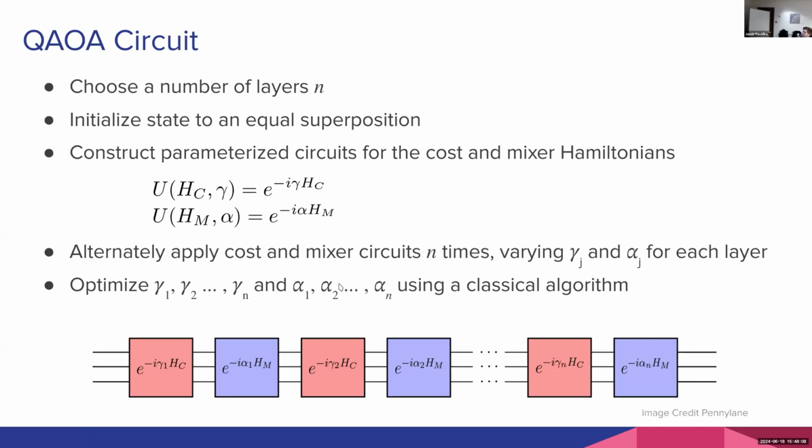And if we can optimize these parameters by running this quantum circuit multiple times over and over again, the goal is to find these parameters in order to find my solution. So in a big picture sense, we have this very large dimensional phase space that we're working in. With 30 qubits, that's a 2 to the 30 size phase space, which is very, very big. But we're parameterizing our phase space with a very small number of parameters. So the QAOA circuit is living in this very high dimensional world, exploring that space, but it's parameterized by a very small number of parameters that we can tweak efficiently using classical algorithms.